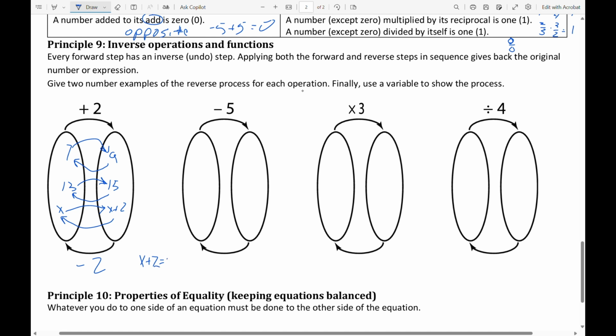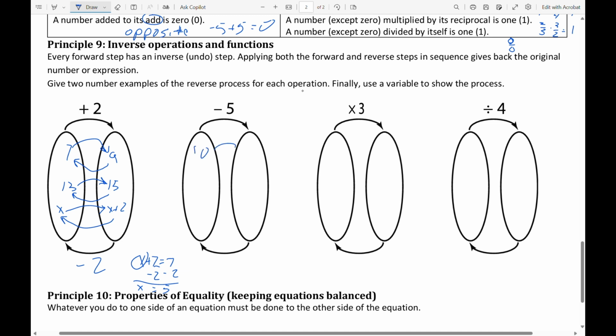x plus 2 is equal to 7. Then what you're actually doing is reversing the forward step of the add 2 by using a subtract 2. The result of the add and subtract gives us back the original x that we started with, and then we just do the arithmetic on the other side. So it'd be the same thing.